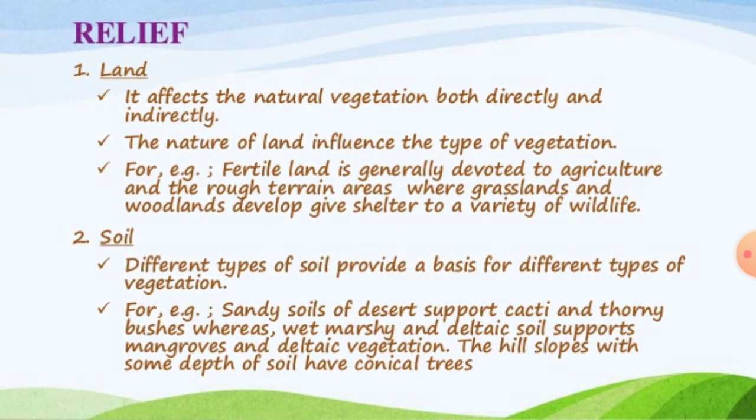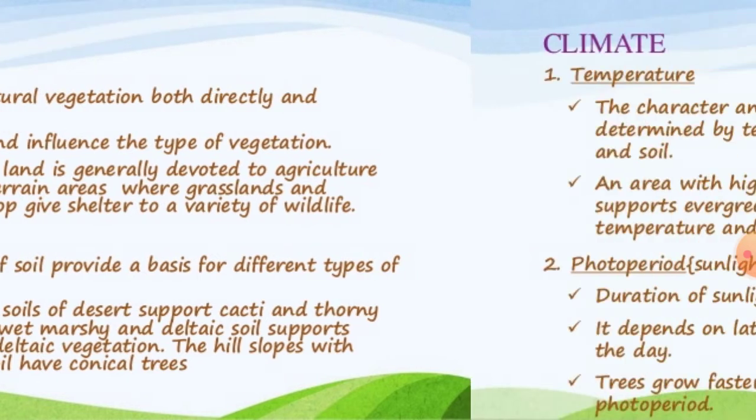Soil: different types of soil provide a basis for different types of vegetation. For example, sandy soils of deserts support cacti and thorny bushes, whereas wet marshy deltaic soil supports mangroves and deltaic vegetation. The hill slopes with some depth of soil have conical trees.